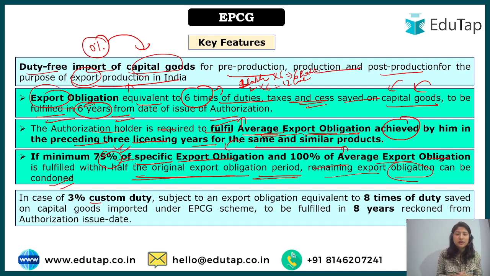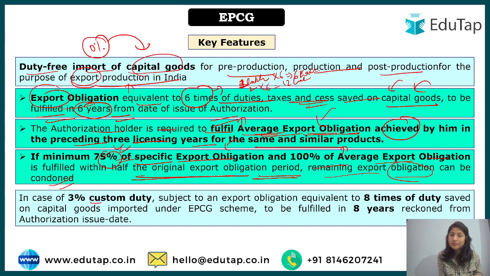Okay, so what does it mean? We'll have a quick revision over here. Export obligation in 6 years should be 6 times. At 3 years, that is half of the total years, there will be an evaluation, and we will look at whether the average export obligation has been fulfilled. This has been done so that the manufacturing units have this pressure on themselves to perform well, because they have taken this incentive from the government, right?